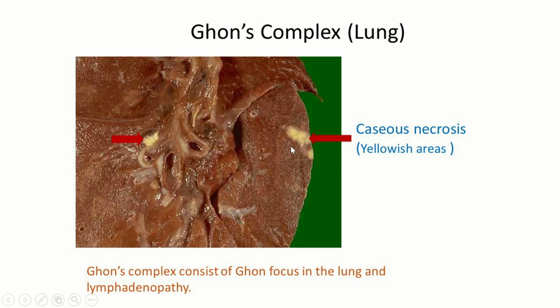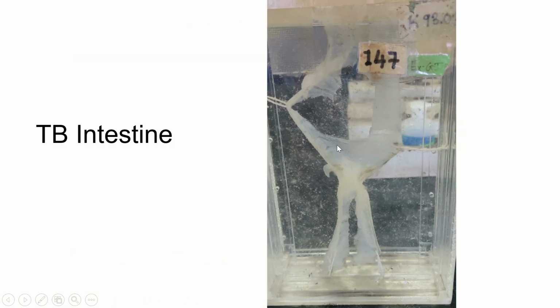As I described earlier, this is Ghon's focus, and this together will form Ghon's complex. TB intestine, this is the specimen which we have in our department. This is a part of small intestine where you can see a stricture. This is the dilated end and you have a stricture over here. So this was a case of TB intestine.